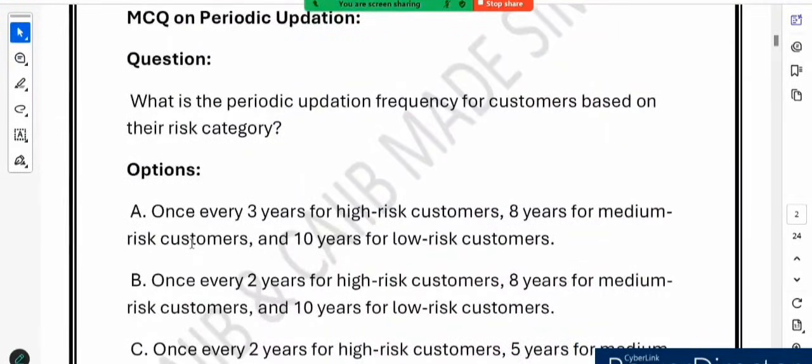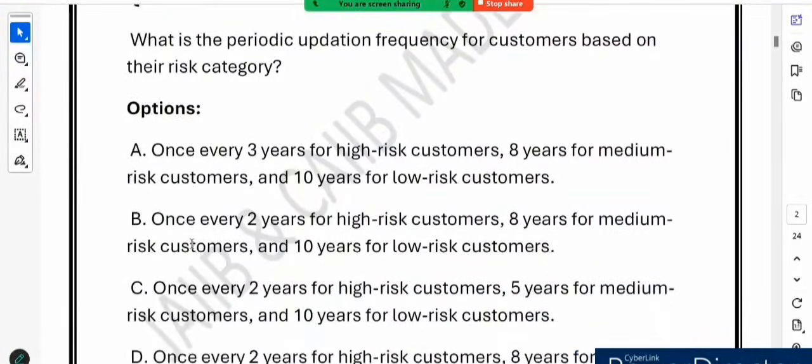Now let's see question number 2, which is basically on periodic updation. The question is, the bank classifies customers into 3 categories. You know it very well. First of all, the question is how often the bank needs to update customer details based on their risk category. Trust me, after this you will never forget this number. Let's get started.